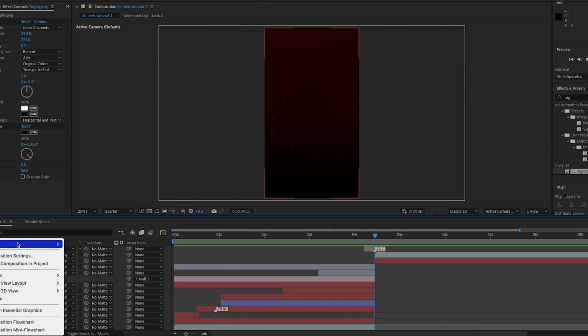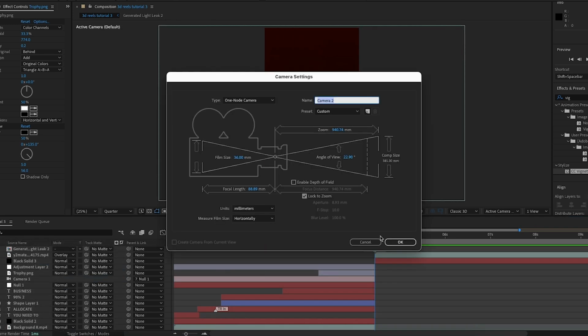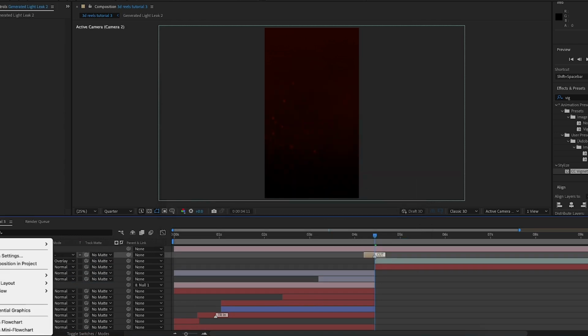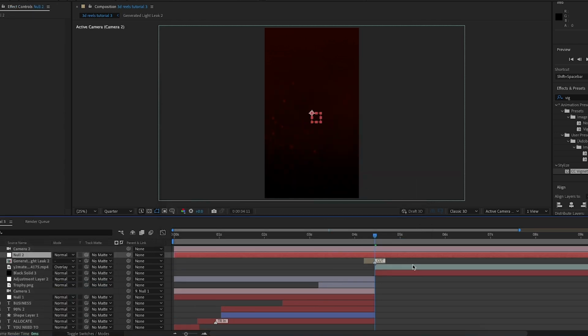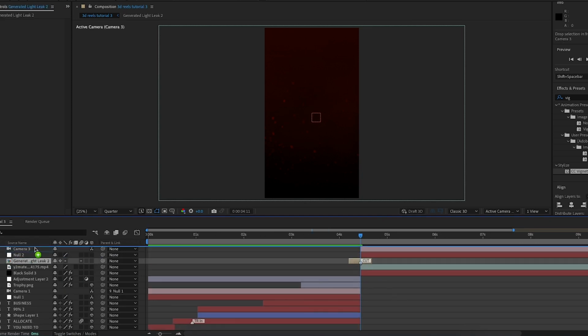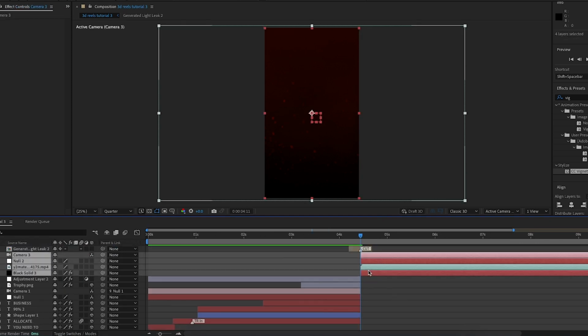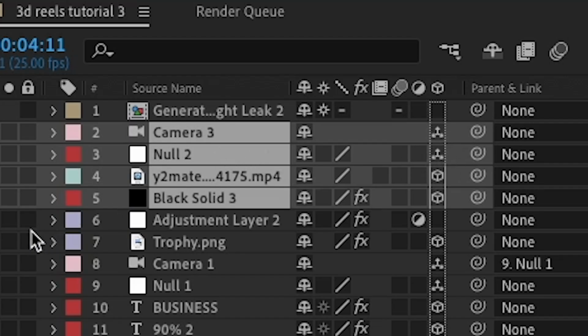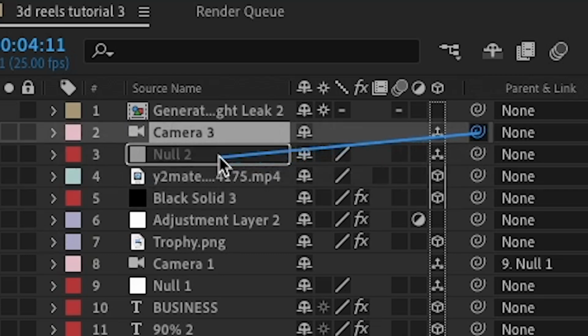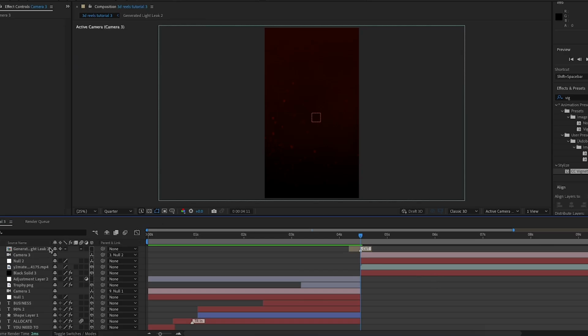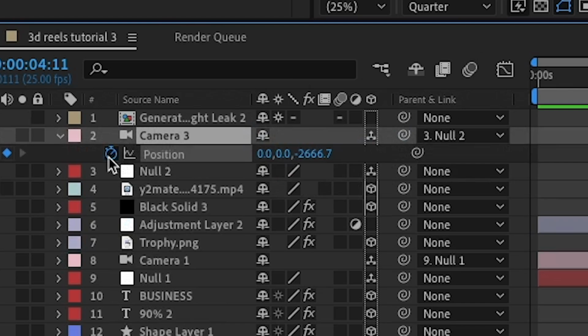So I'm going to create a new camera, and I'm also going to create a new null object, and I'm going to cut these 2 layers at the same point as the rest, and I'm going to move the light leak above all of these layers. Then I'm going to make all of these layers 3D, and I'm going to link camera 3 to null 2. Then I'm going to keyframe the position and Z rotation at the start of the new camera.